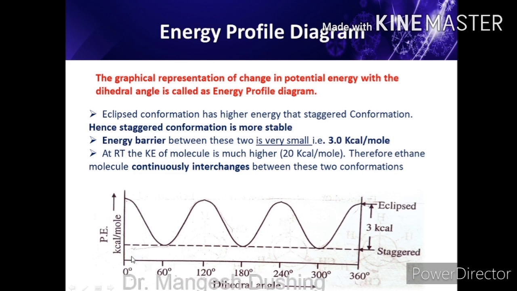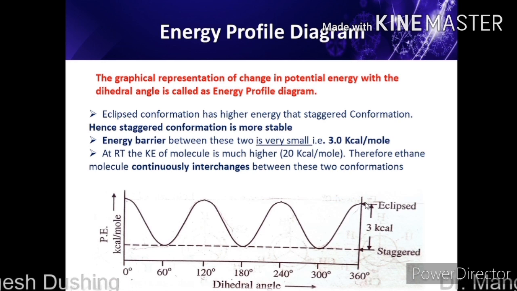If the dihedral angle is 0, the energy is highest, that is 3.0 kilocalorie per mole. At 60 it is 0, at 120 it is 3, at 180 it is 0, at 240 it is 3, at 300 it is 0, and at 360 again 3. So the energy will look like this. The energy profile diagram will look like a waveform.